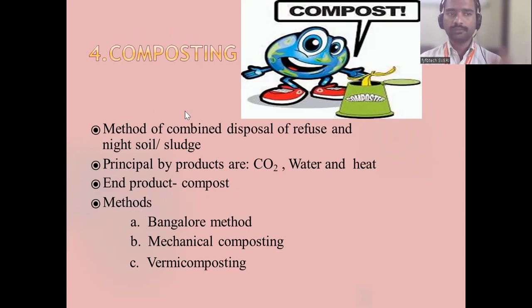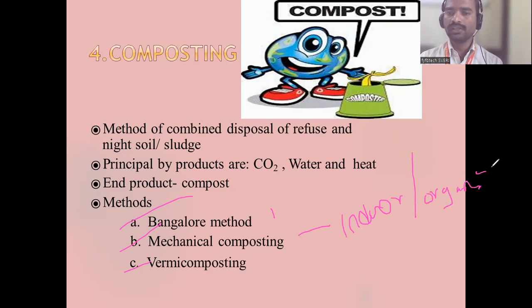To do the composting, there are different methods. One is the Bangalore method. Another is the mechanical composting method. Third is the vermicomposting method. The Bangalore method is an anaerobic process. Mechanical composting is the indoor method, an organic method.